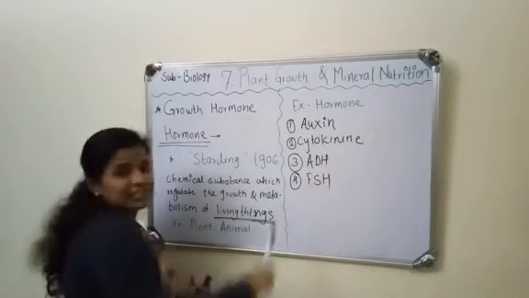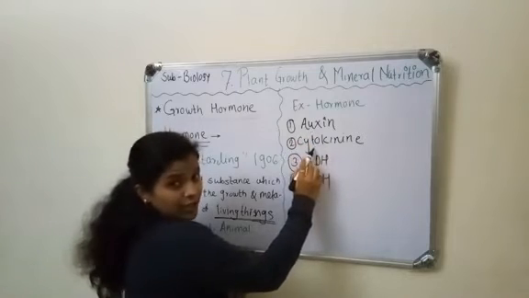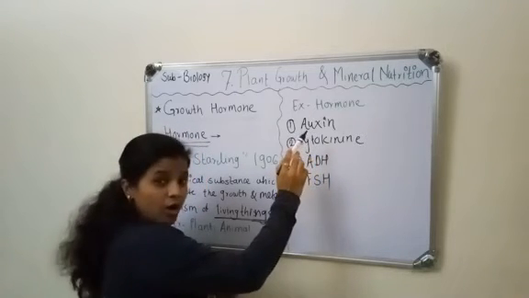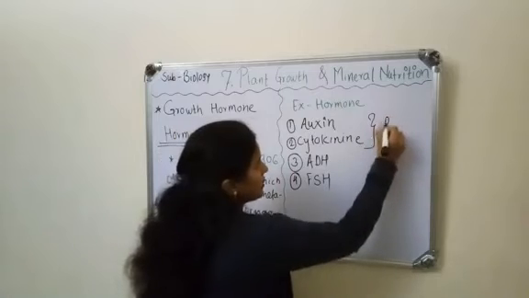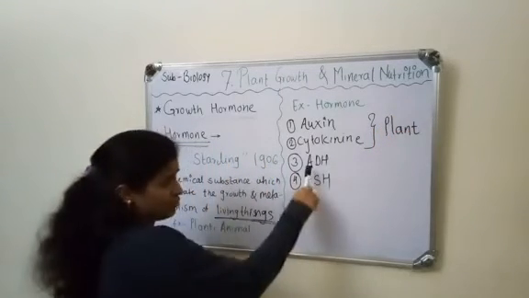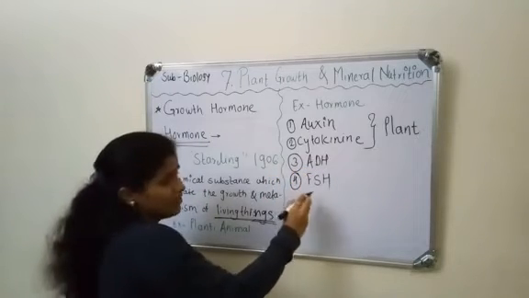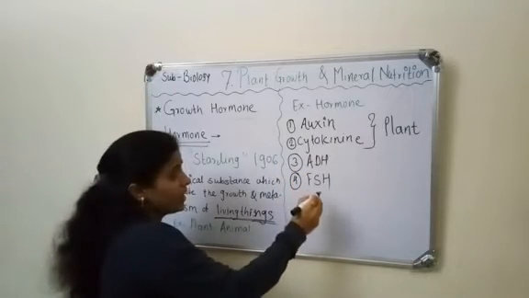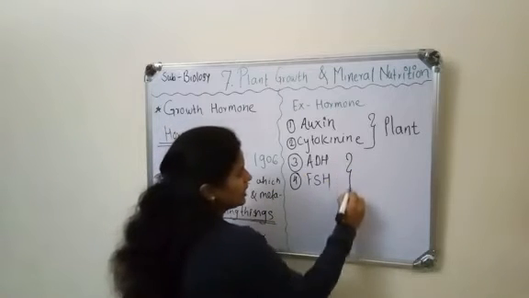Auxin and cytokinin are examples of hormones which are present in plants. And ADH, what is meant by ADH? Antidiuretic hormone. And FSH, follicle stimulating hormone. These are examples of hormones present in animals.